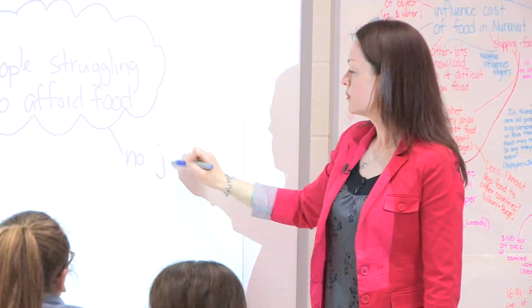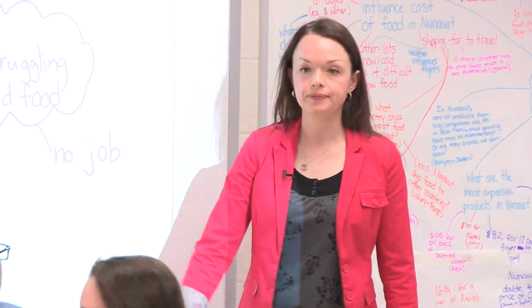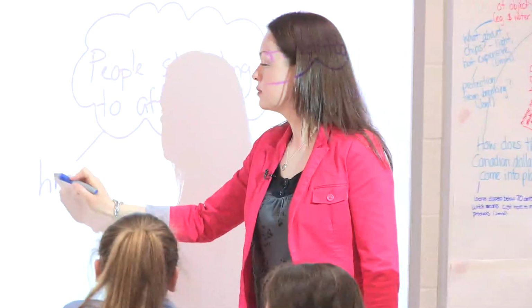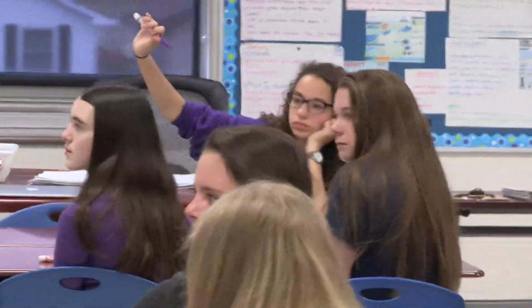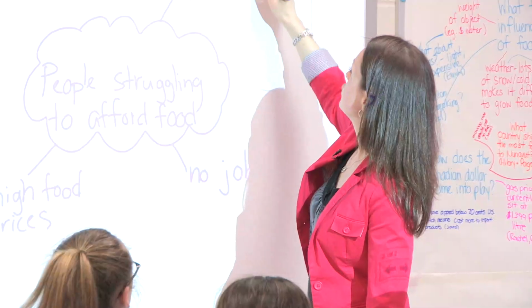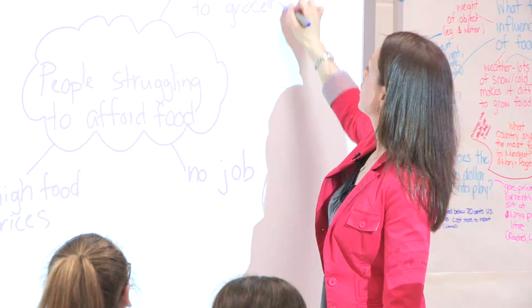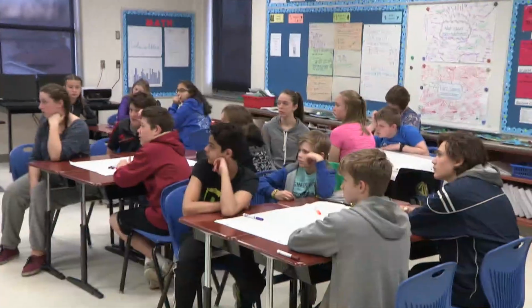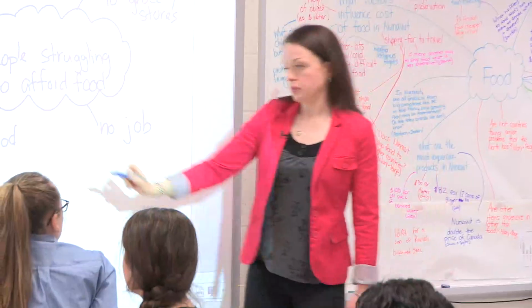They don't have a job. No job. Okay, what else might cause people to struggle to afford food? Sean? High food prices. Jenna? They don't really live near any grocery stores. I'm going to use the word proximity. Proximity to grocery stores. Okay, I'm going to go back to one of these topics and we're going to take it a level further. We know a lot about this.